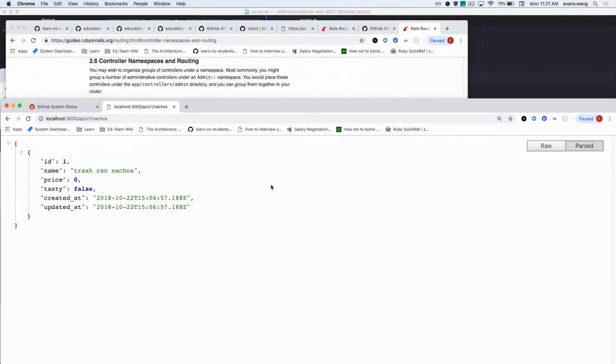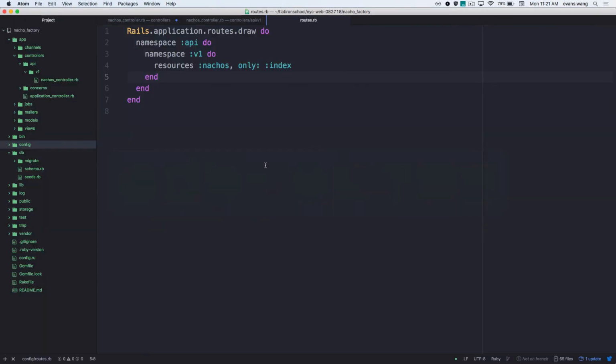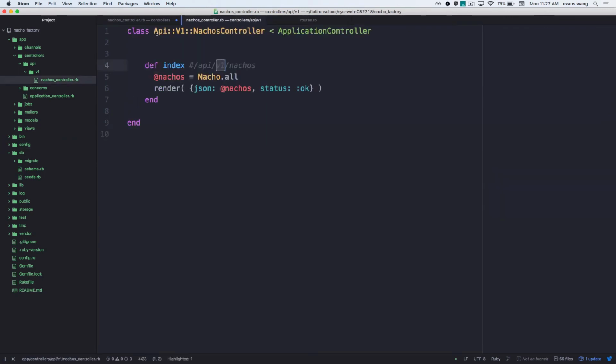If you use a second version, is there a way to copy all of the stuff into V2? You mean like an auto port? I don't know if there's an automagic way. To be perfectly honest, I would make a new controller. It would just be V2. I'd copy all of this and then just make the adjustments that I want to make. I don't actually know if there's an automatic way.